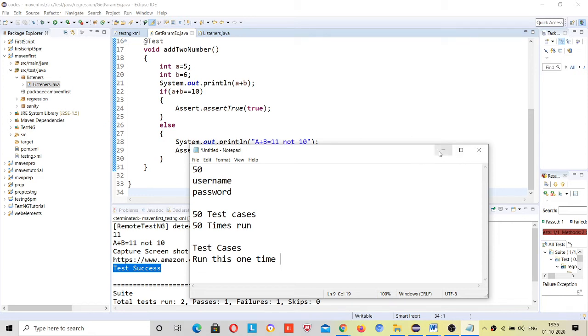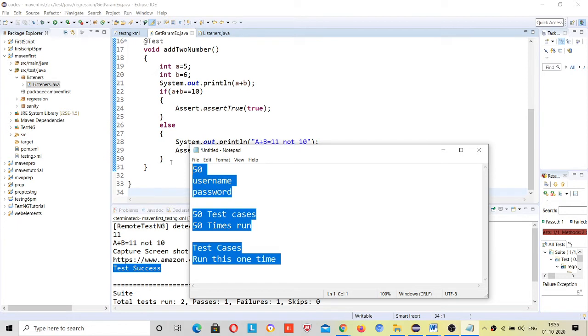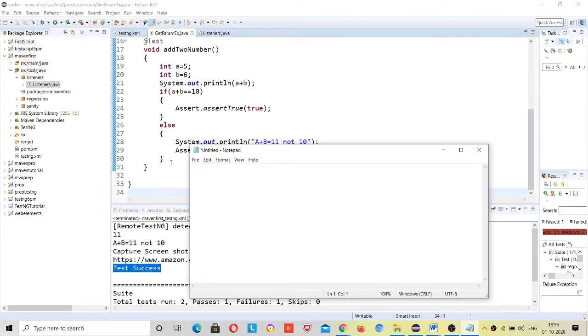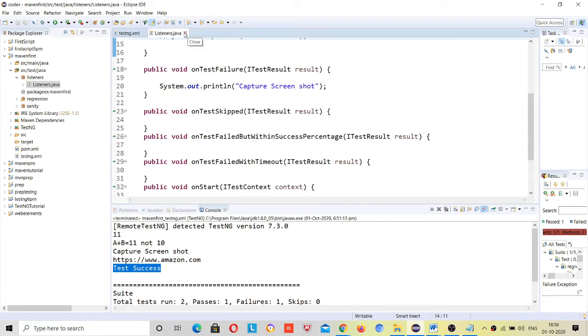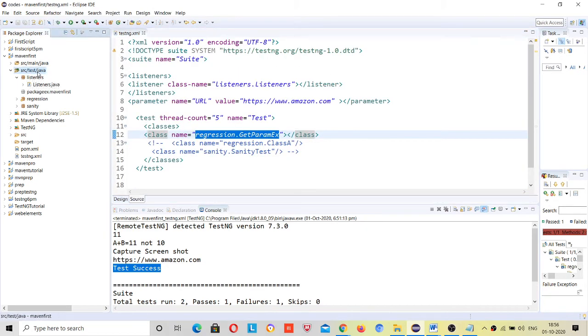See how, suppose in your excel sheets thousands of credentials need to be checked, so manually it's not possible, right? Running a test case 1000 times is not possible. But I will write a test case which will run 100,000 times, and I have to run it only one time. See how it's possible. Come to this, just create a package.